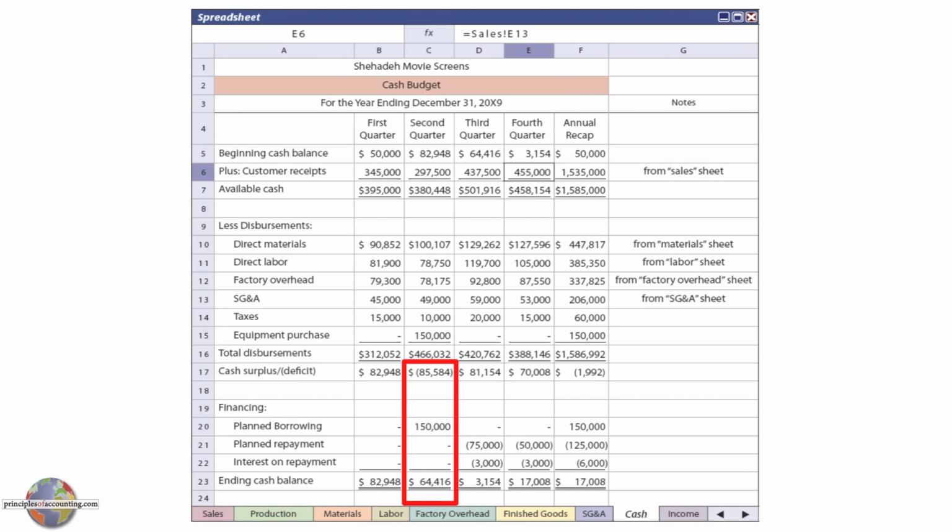But importantly, let me call your attention to the second quarter here. We actually had a planned deficit for the quarter of $85,584. That takes into account our beginning cash balance, our cash inflows, and our cash outflows. We can't accept that condition, and so by knowing this well in advance, we know we need a line of credit or plan to borrow $150,000 during the second quarter so that we have some cash left over at the end of the period. One of the very important uses for cash budgets is to be able to plan for these periods of shortfall and take remedial action.